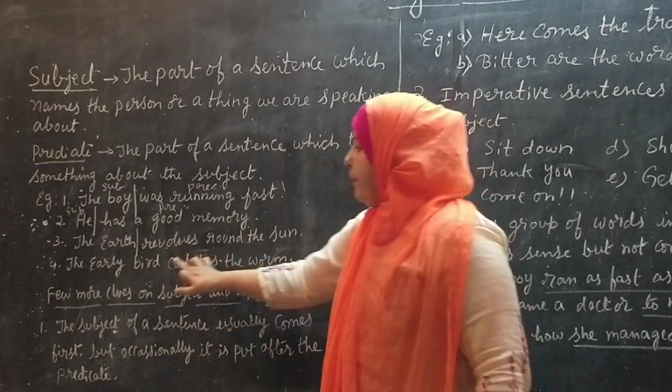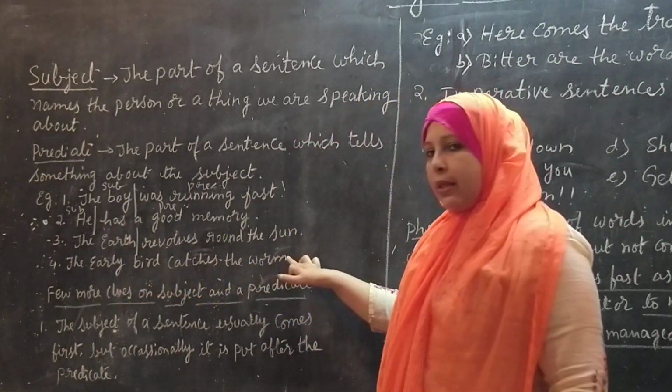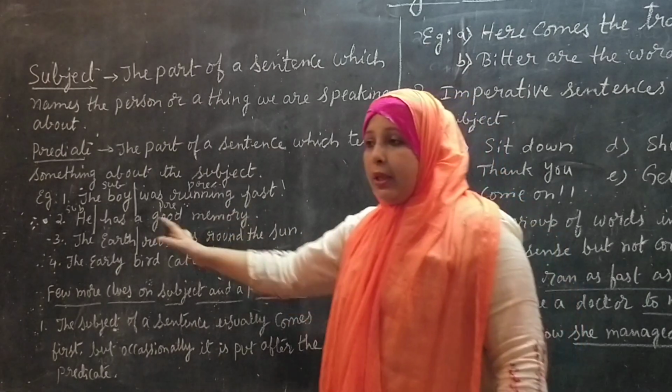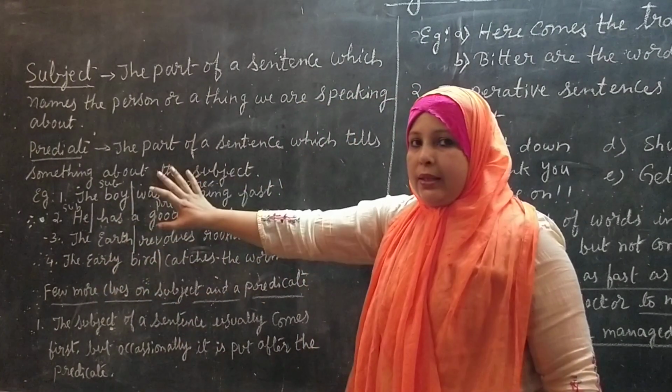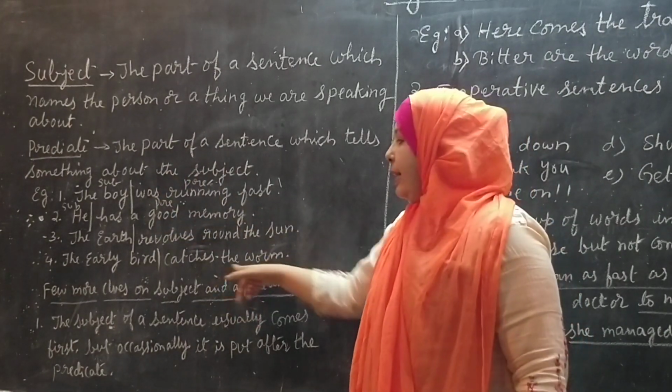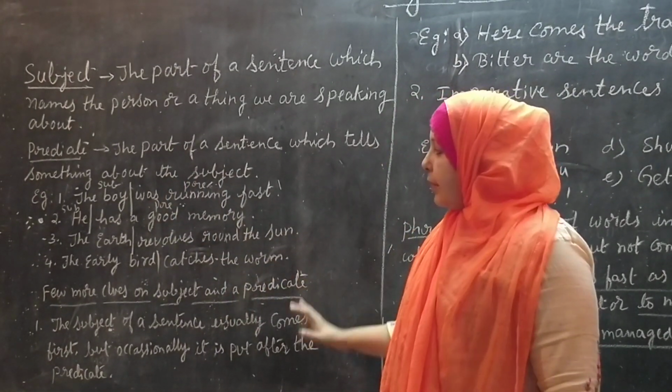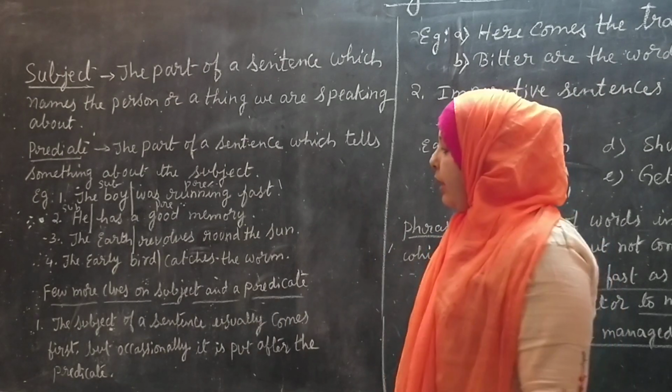Subject, predicate. The early bird catches the worm. Who catches the worm? The early bird. That is the subject. What does it do? It catches the worm. In this way, the sentence is being divided.